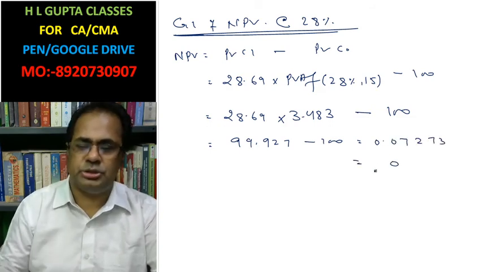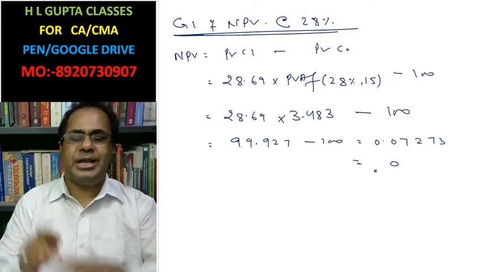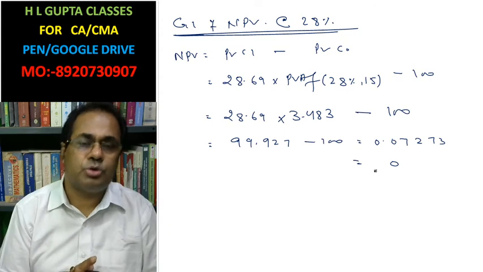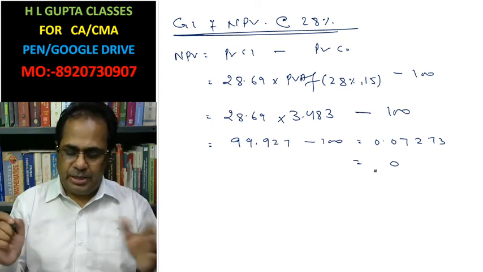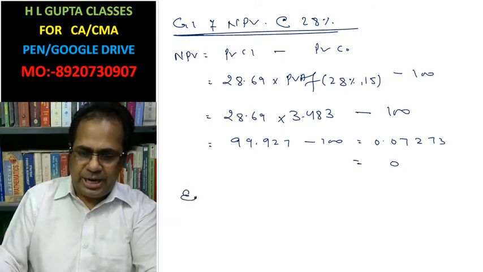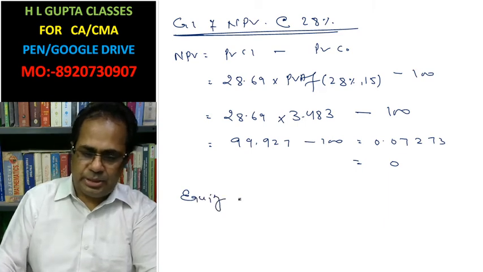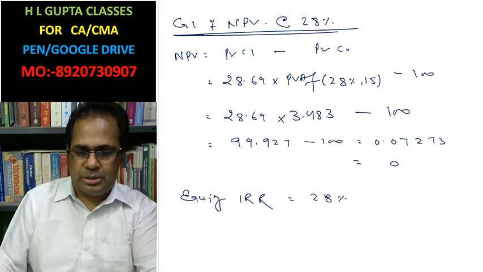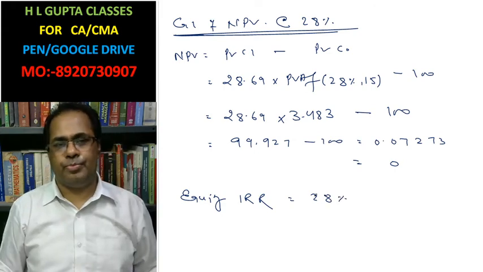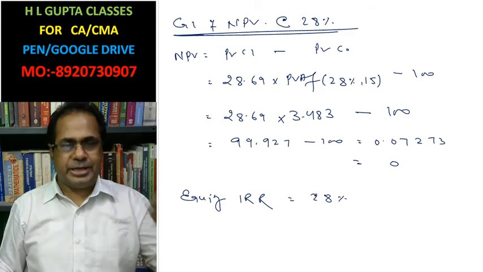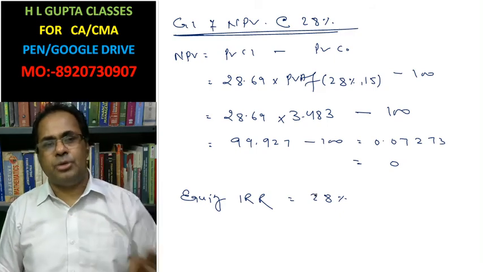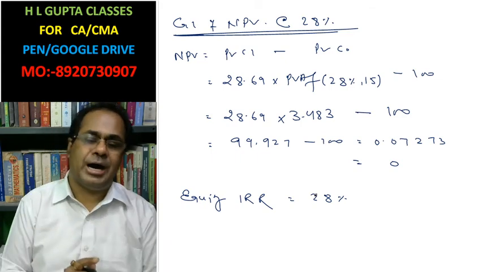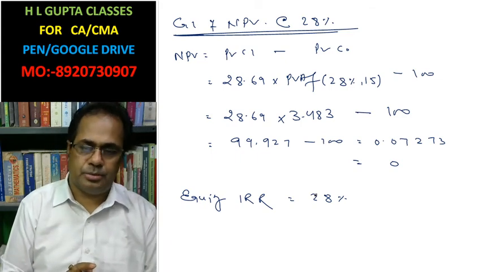This is almost 0. IRR is the rate at which net present value equals 0. Here equity IRR equals 28%. We can say directly, if at any discount rate net present value is 0, that discount rate is the IRR, the maximum return.